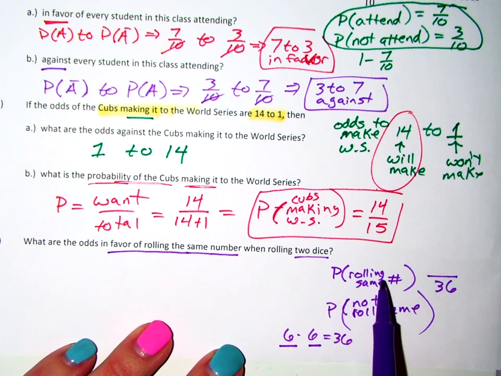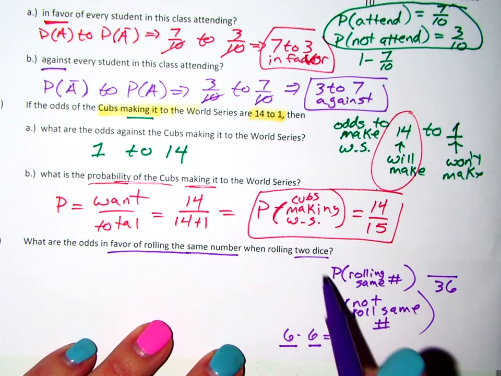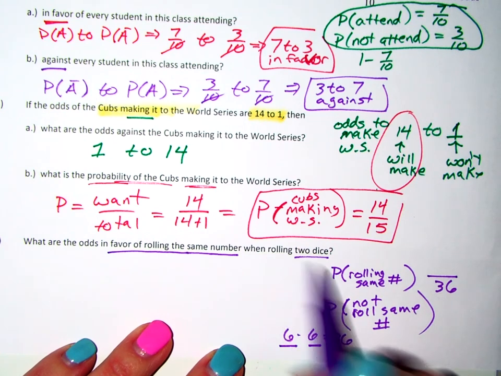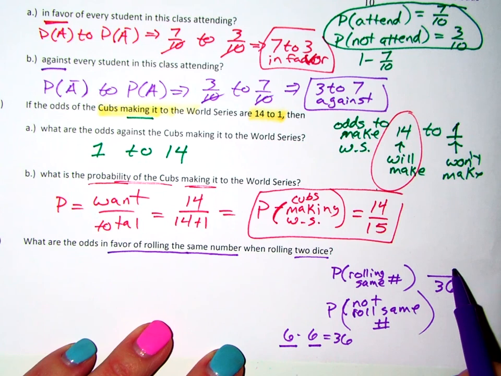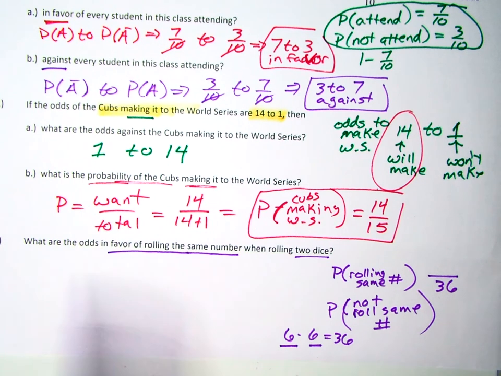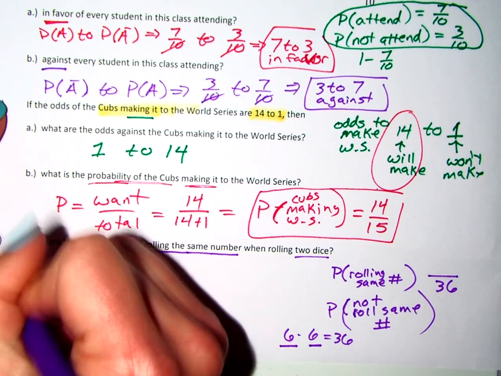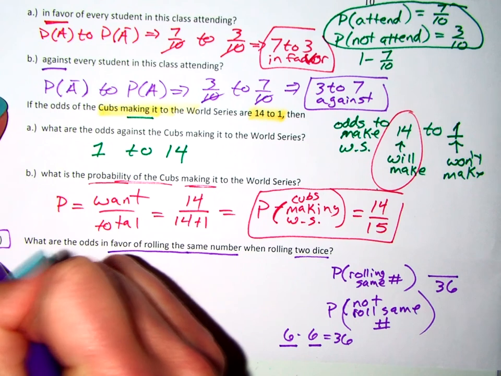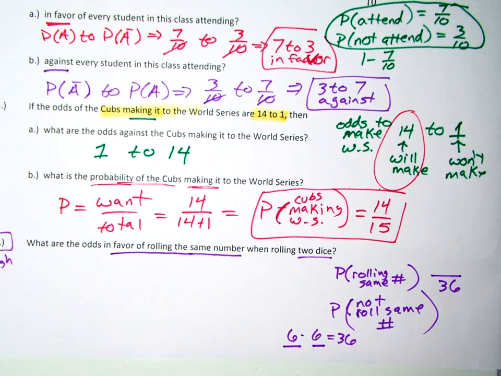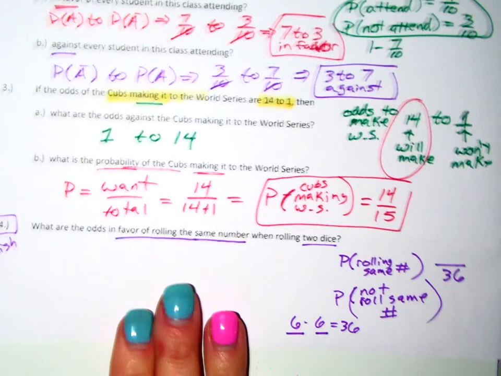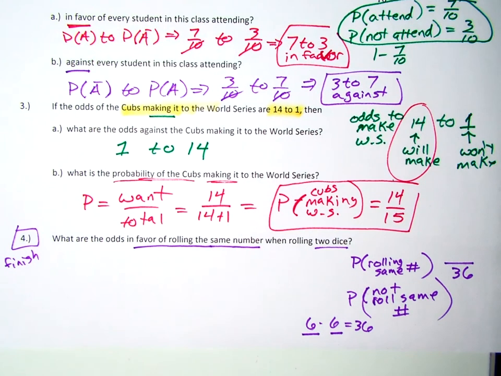Now, how many of those times would I get the same number? So you should make a list over here of all the opportunities to get the same number, figure out the next one, and then go ahead and do the odds. So you're going to finish this tonight on your own. Okay? Make sure you come in tomorrow with any questions.